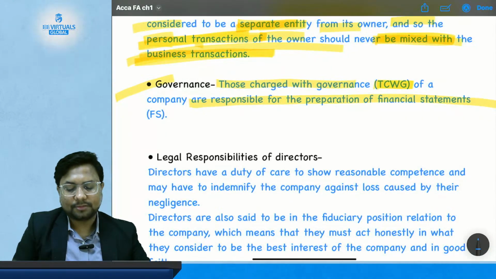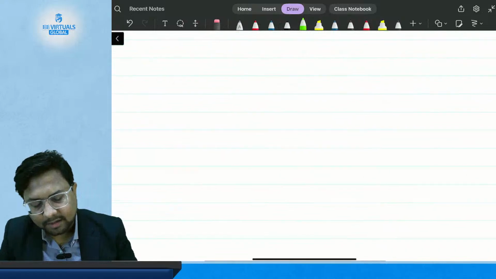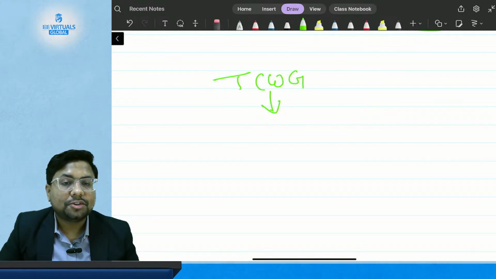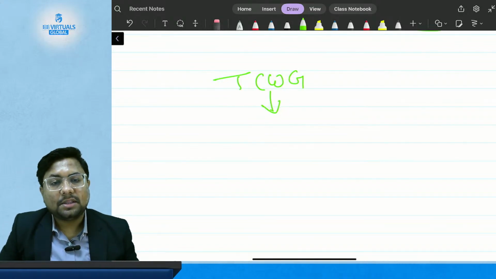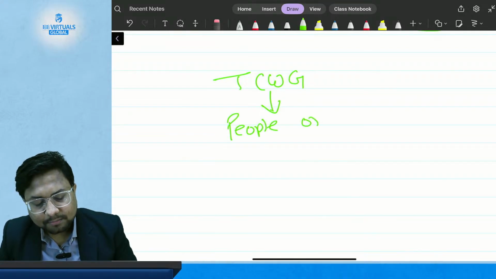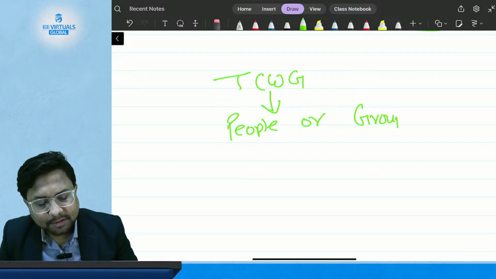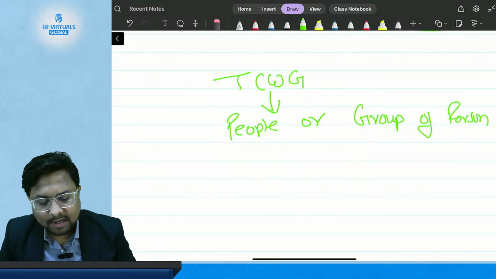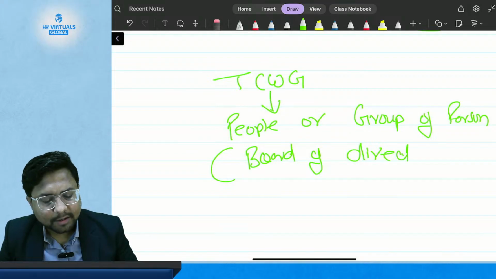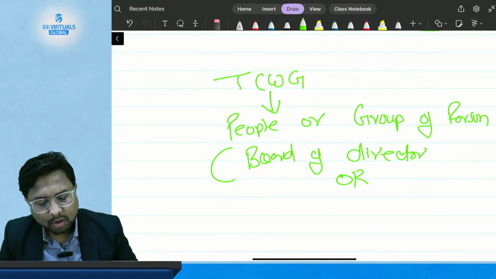Now, who are TCWG? TCWG means those charged with governance. They are people or a group of persons, like the board of directors of a company or the audit committee.